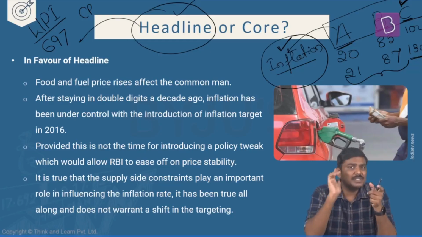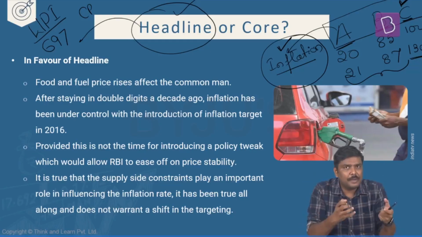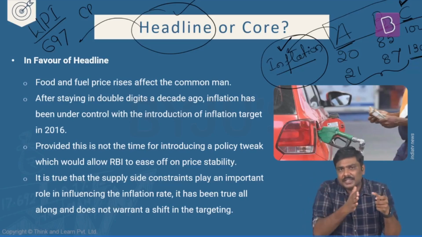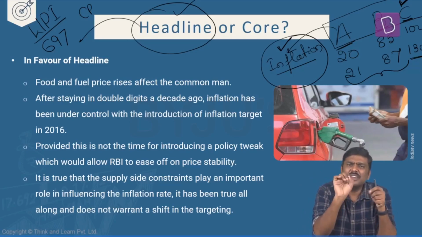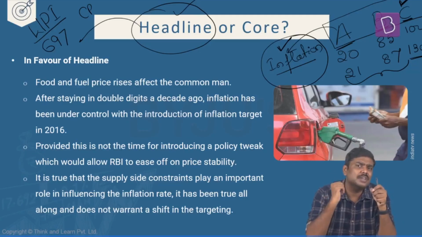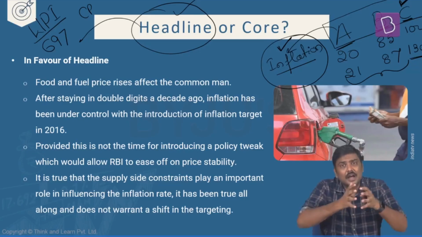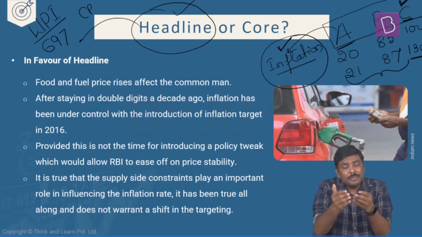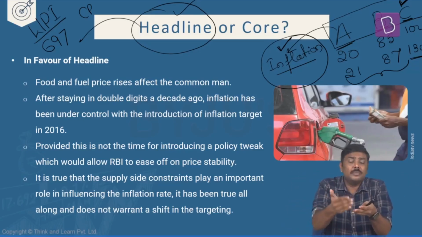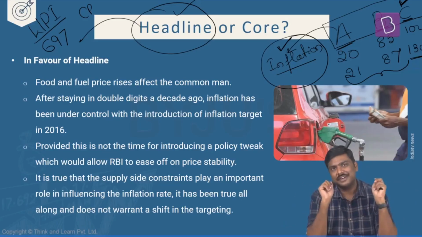But that is a misrepresentation, because it might so have happened that the remaining commodities' prices have increased by a very small, negligible margin. But only because the prices of food and fuel have increased abruptly like this, it will be influencing the overall inflation rate.